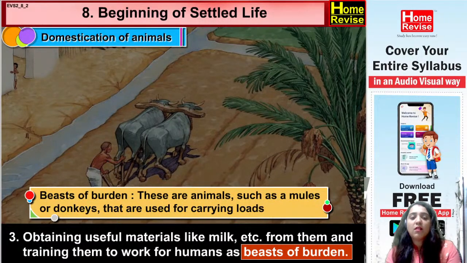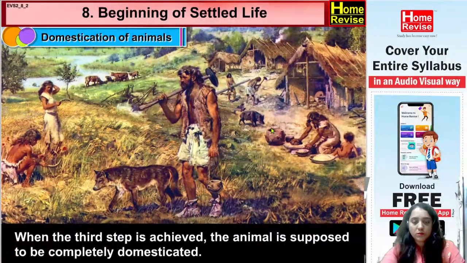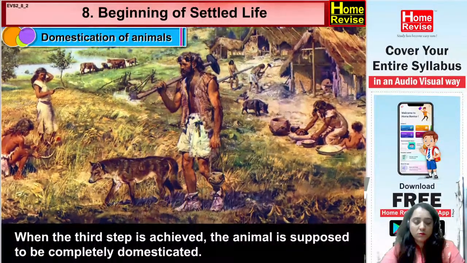Yes. So basically, whenever we have to domesticate an animal, there are three steps. First, we have to capture, we have to hunt the animal. Then we have to tame that animal to live with humans, because they used to live in the wild before. So we have to change their lifestyle so that they can start living with human beings. Okay? And finally we can get useful materials from such animals, or utilize them for any kind of work. Okay, let's understand. When the third step is achieved, the animal is supposed to be completely domesticated.